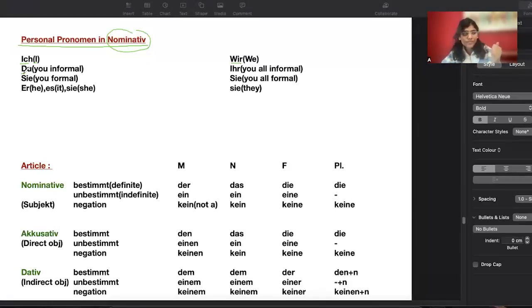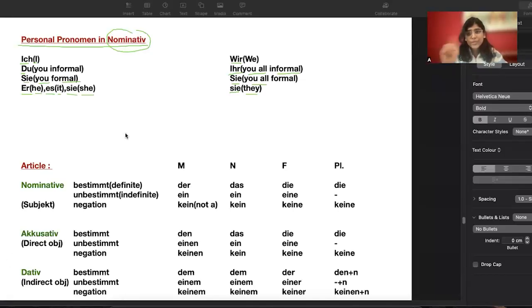For example, if you want to say to somebody you're beautiful, you will say du if you're informal with that person, okay? If you are saying it to more than two people and you're informal with them, then it's ihr, which means you all but informal. It's similar to tum sab in Hindi, and du is like tu or tum, okay? Then we have Sie, which is you formal. Then we have Sie, which is you all formal. Then we have er, which is he, es, which is it, sie, which is she, and then we have sie, which is they, okay?